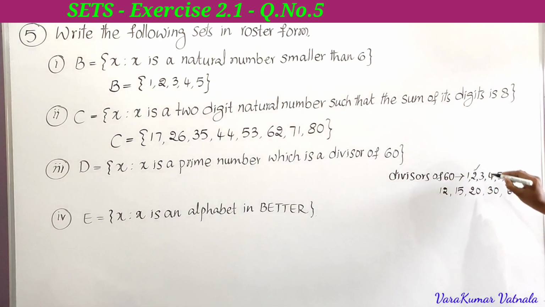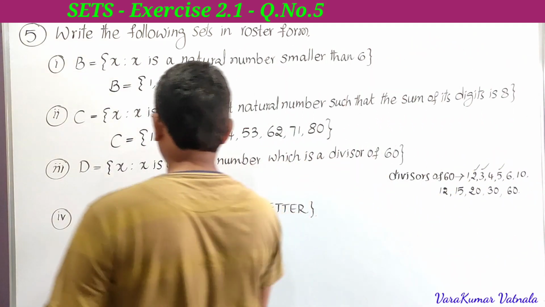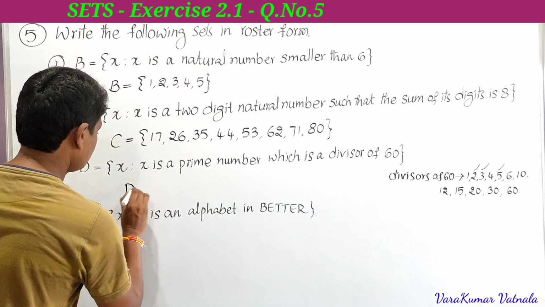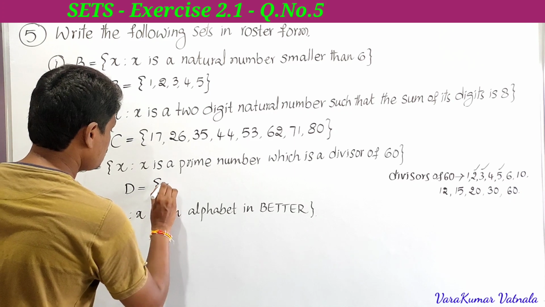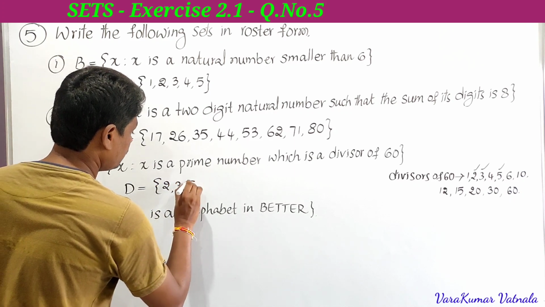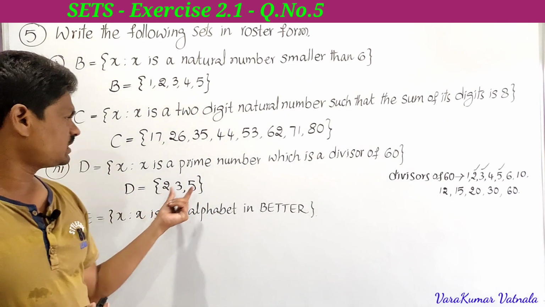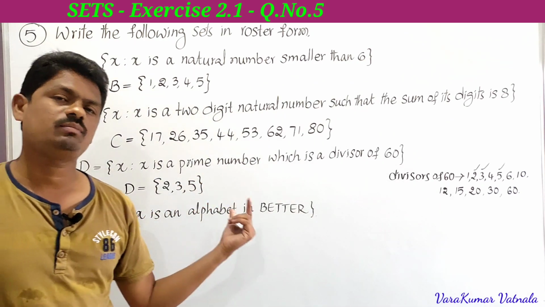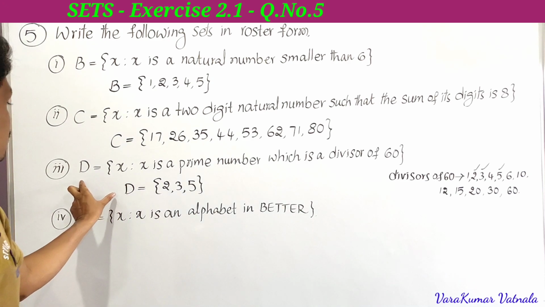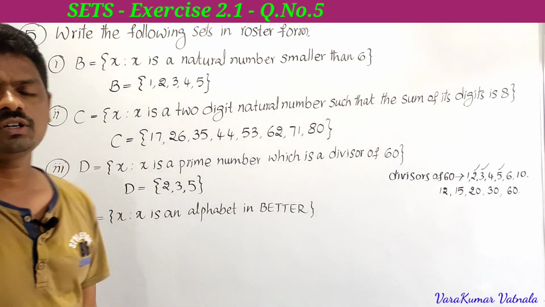So 2 is a prime, 3 is a prime, and 5 is also a prime. Next 6, 10, 12, 15, 20 are not primes. So D is equal to {2, 3, 5}. These three are the divisors of 60 and they are primes. This is the roster form of the third one.